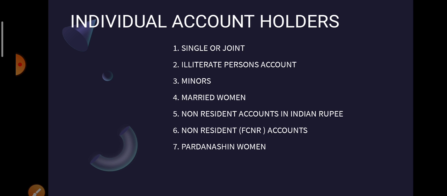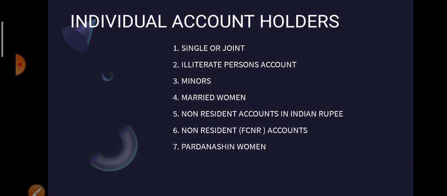Minors who are below 18 years of age can also open their account. The government has done this to promote the habit of savings among small account holders by age. So those children can open accounts.